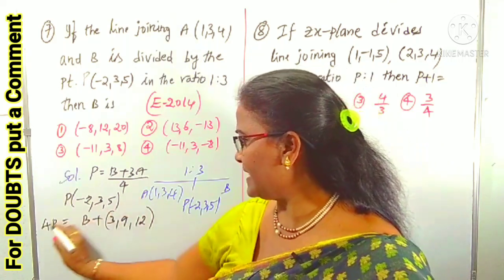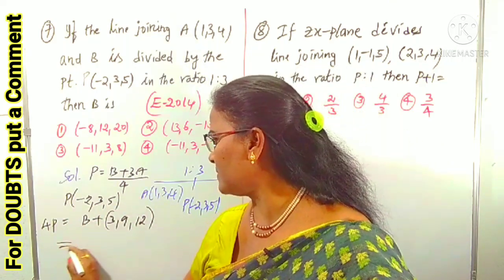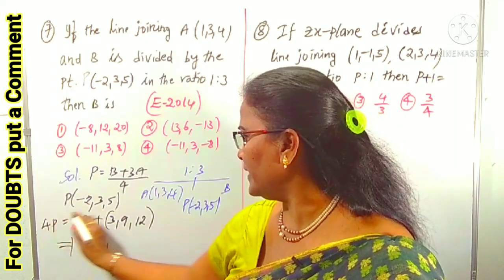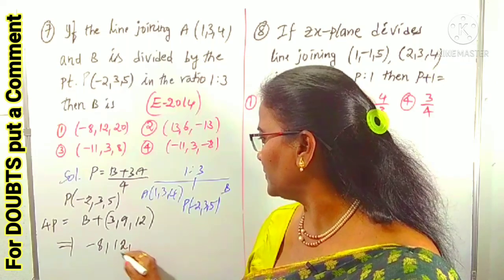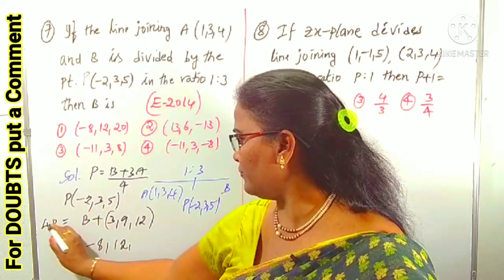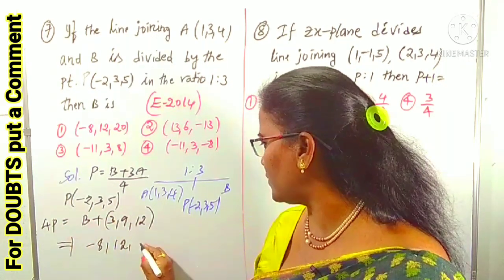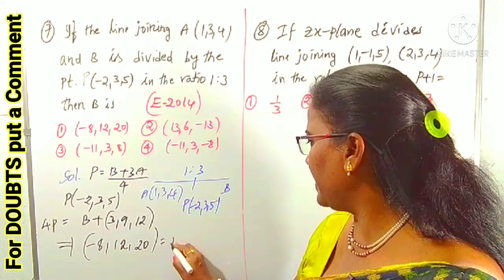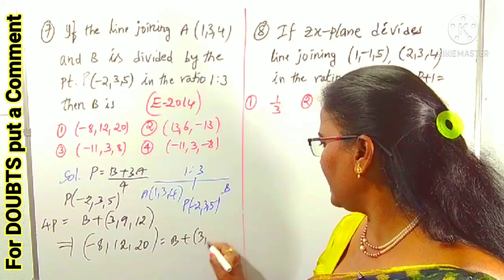If you take the 4 to the left side, it becomes 4P. 4 into P means: 4 into -2 is -8, 4 into 3 is 12, 4 fives are 20. That equals B plus (3, 9, 12).